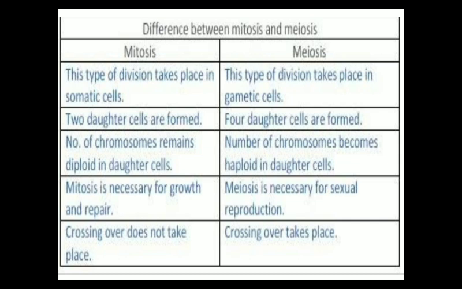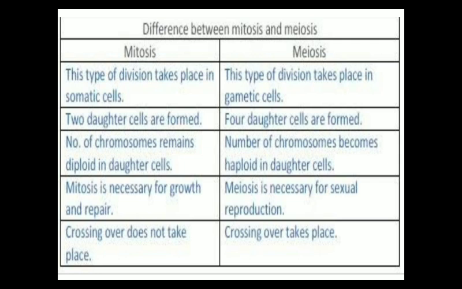So in this slide, you can see the difference between mitosis and meiosis. Now we are able to differentiate mitosis and meiosis. This is a column in which the points related to mitosis are given. In this column the points related to meiosis are given.